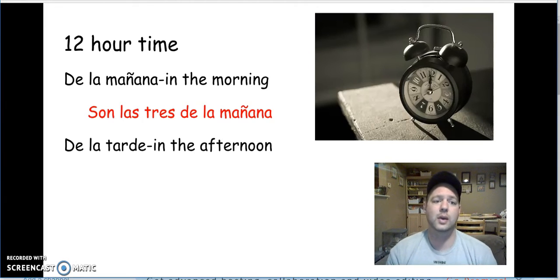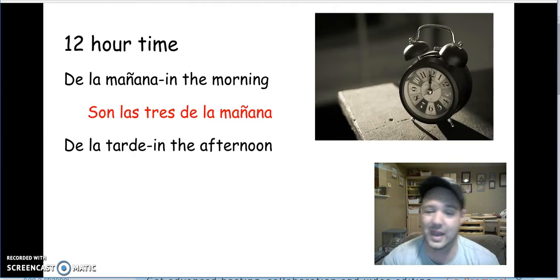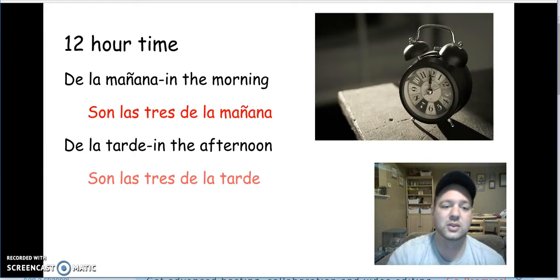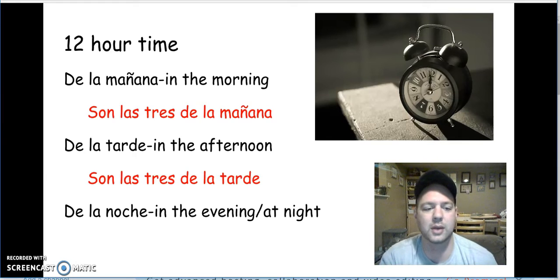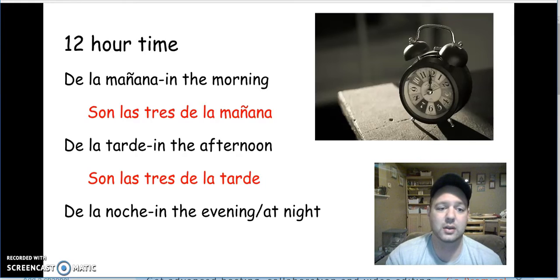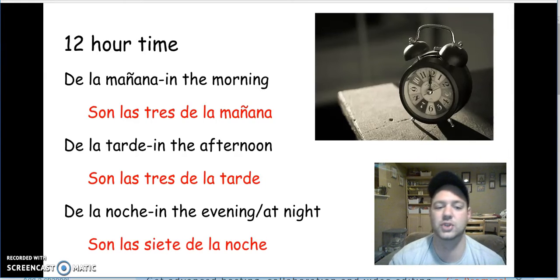Same idea with in the afternoon. If it's afternoon, we have to specify AM, PM. Just the same idea that we do here with English. We have to do that with Spanish if we're using a 12-hour time. So de la tarde, in the afternoon. Son las 3 de la tarde. And then we also, a lot of people will use de la noche. So we're talking about the evening, at night. We need to use son las 7 de la noche. So it is 7 at night, for example.